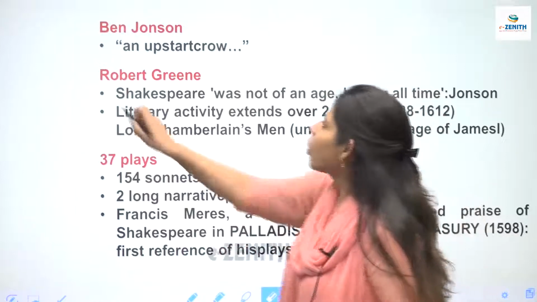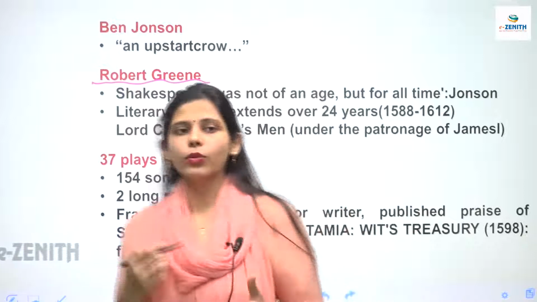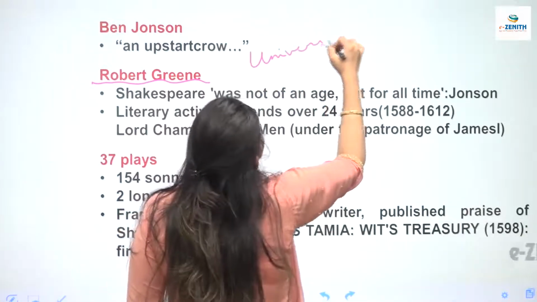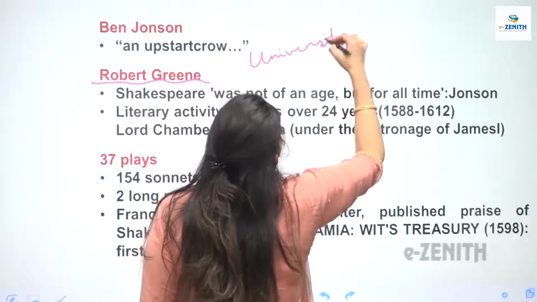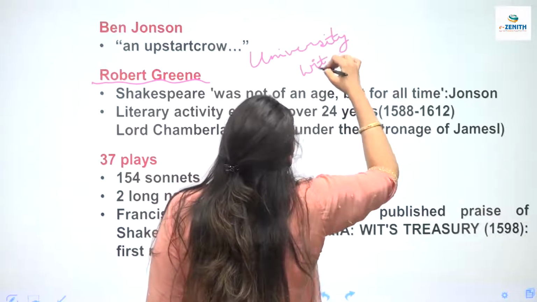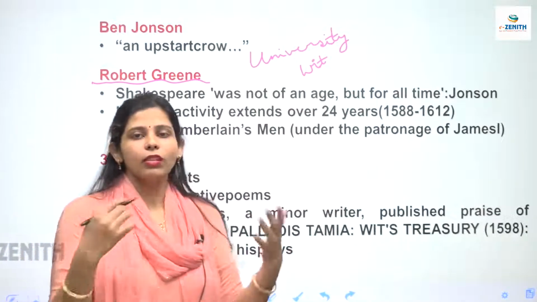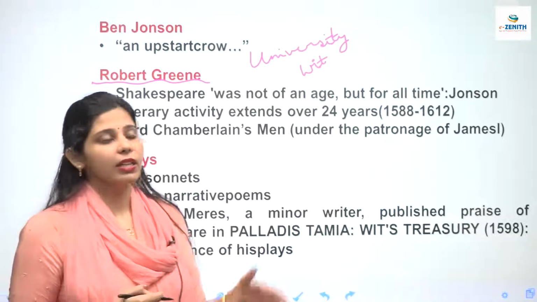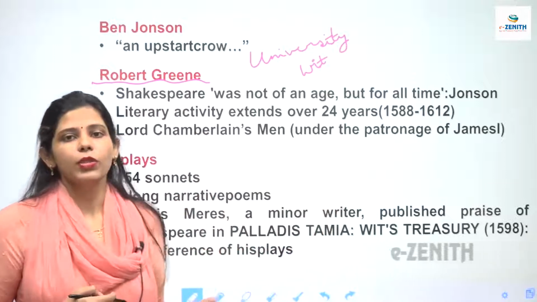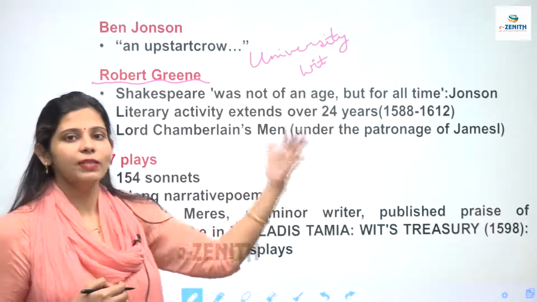Yes, there was this author Robert Greene. He's a part of University of Wit. Now, what is University of Wit? These are small questions which can be asked. Although they are very easy, the level of the examinations that I have been talking about is not very high as compared to UGC NET. Their level of difficulty is like 50% of UGC NET. So they ask small, comparatively easier questions.